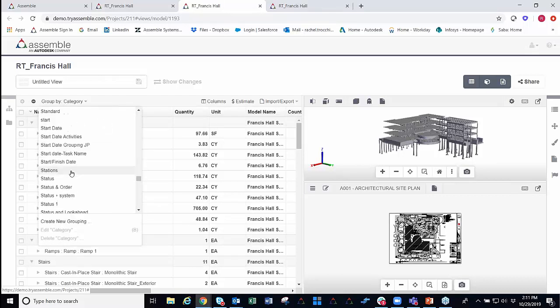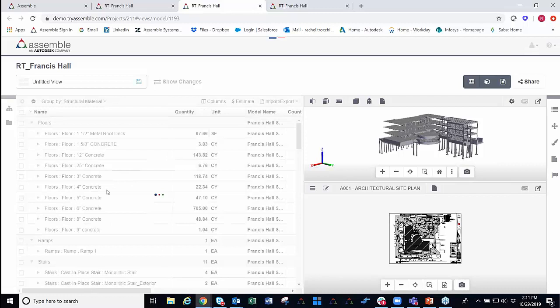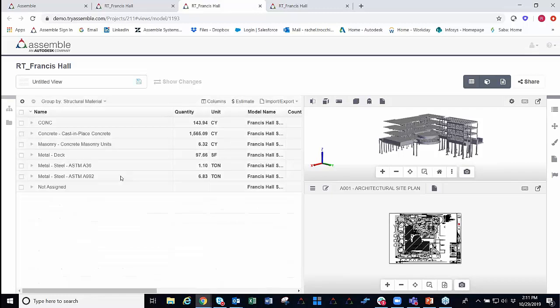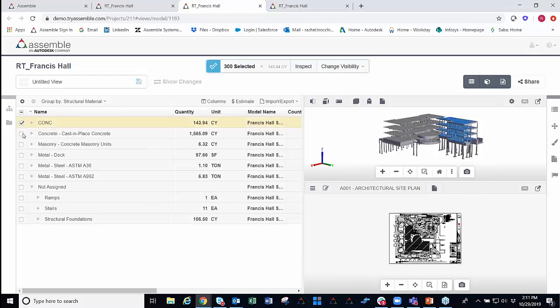So if I scroll all the way down here, we can quickly grab that structural material grouping that we have, which is going to allow us to visualize all of those different materials that we have here in the project. And right away, you guys can see we have some different naming conventions. So we have concrete cast in place, we have this other concrete. So coming in through here, we're going to do exactly like Brent spoke to. We're going to condition this model data.